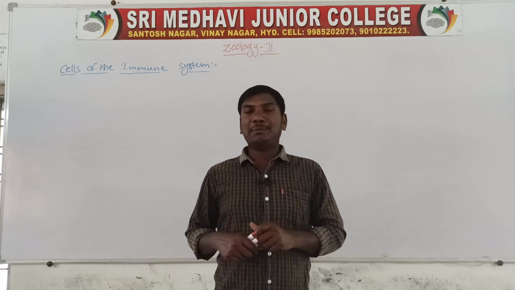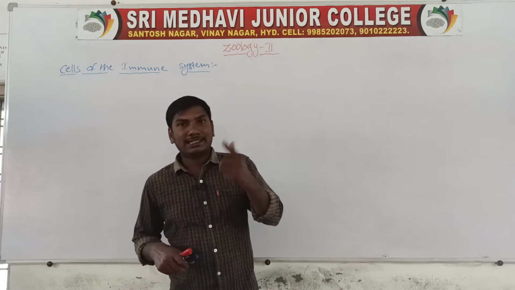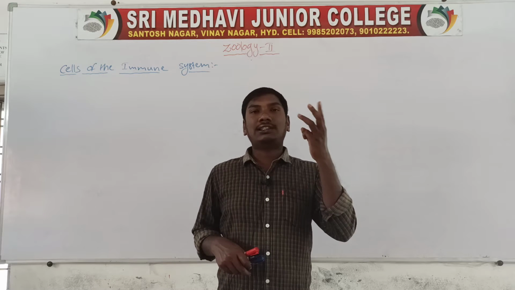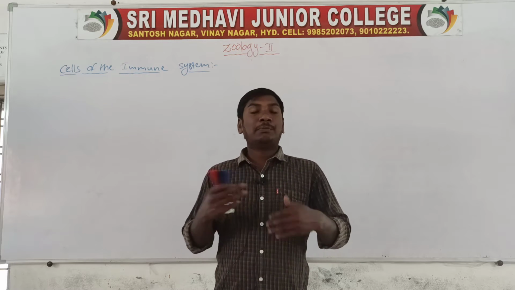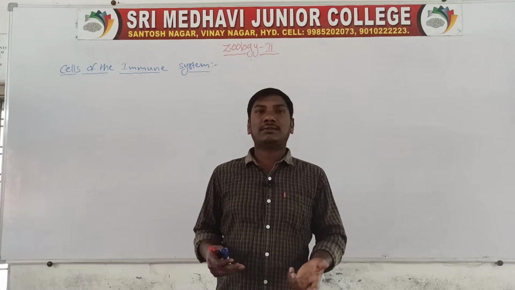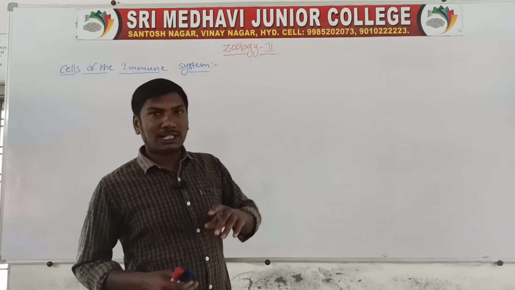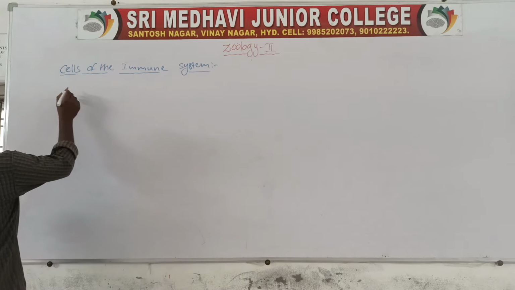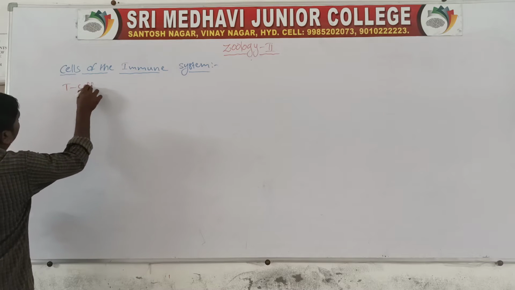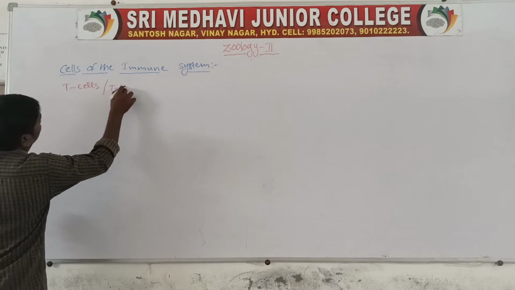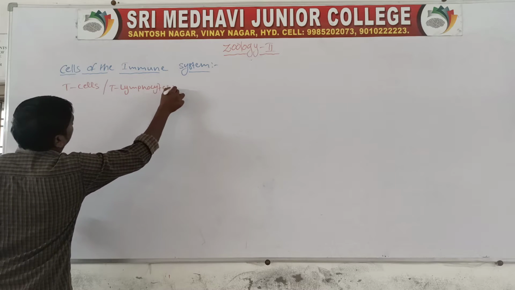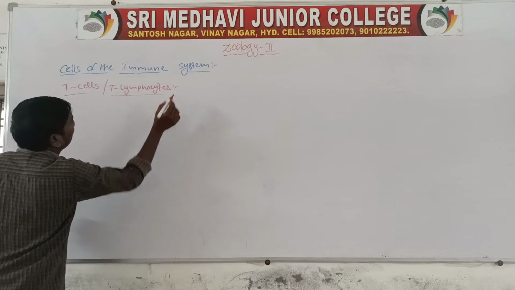First, starting with lymphocytes. The lymphocytes are of three types: B cells, T cells, and the third one, large granular lymphocytes. In the previous class we discussed B cells. Today we will discuss T cells. T cells are T lymphocytes.